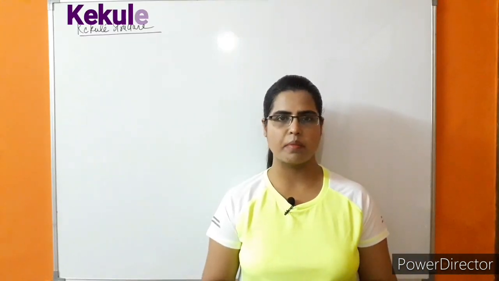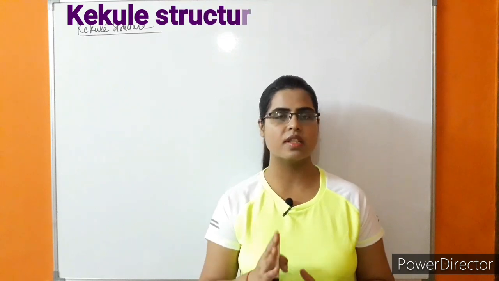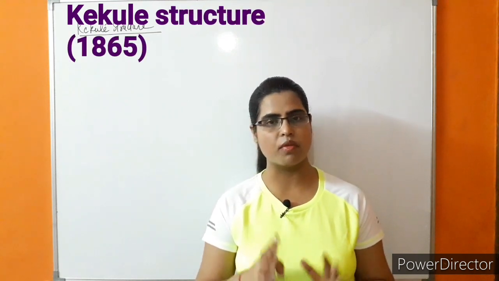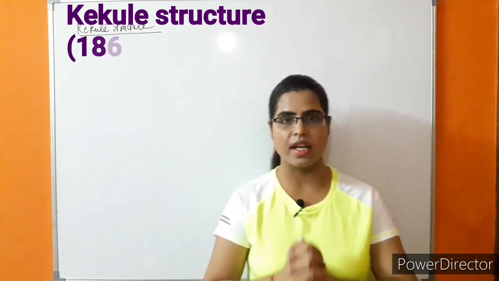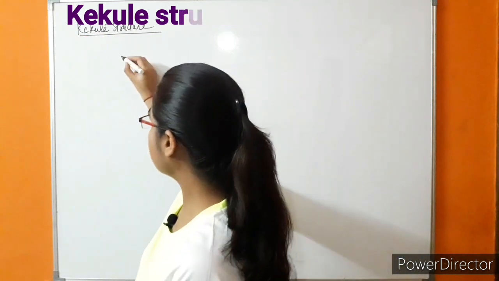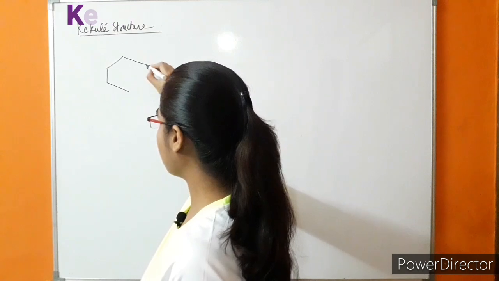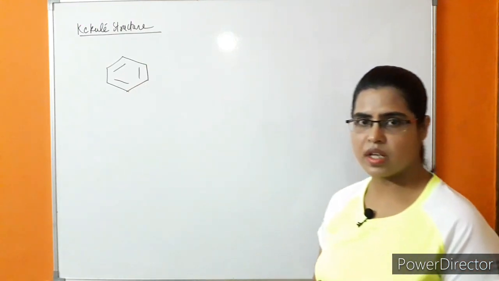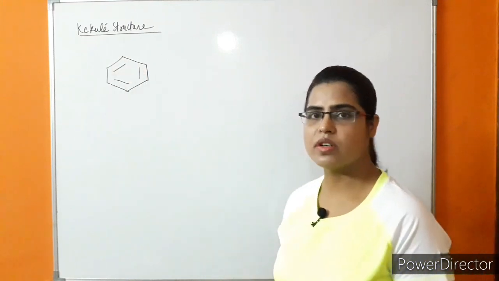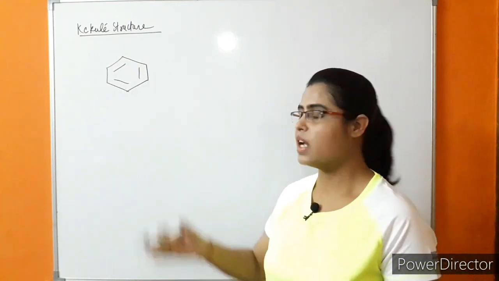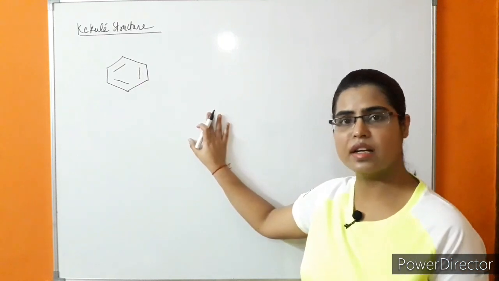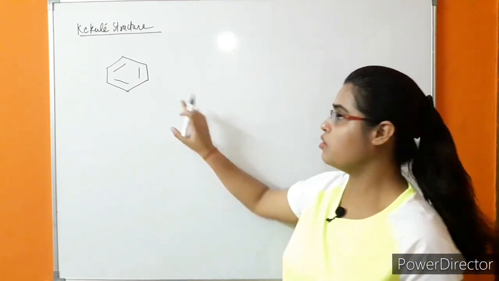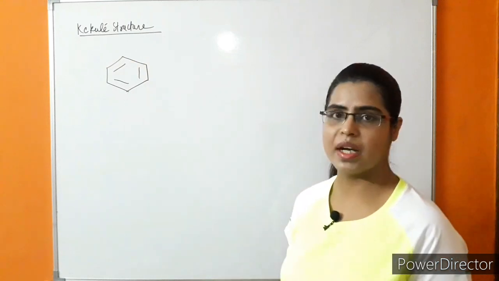Because of this unusual chemical property of the benzene ring, the first insight into the structure of benzene was given by Friedrich August Kekulé. It was named the Kekulé structure. In the Kekulé structure, benzene is represented like this, in which there are 3 double bonds, and these double bonds alternate with single bonds. It means alternate single and double bonds are present, in which the corners are represented by carbon.